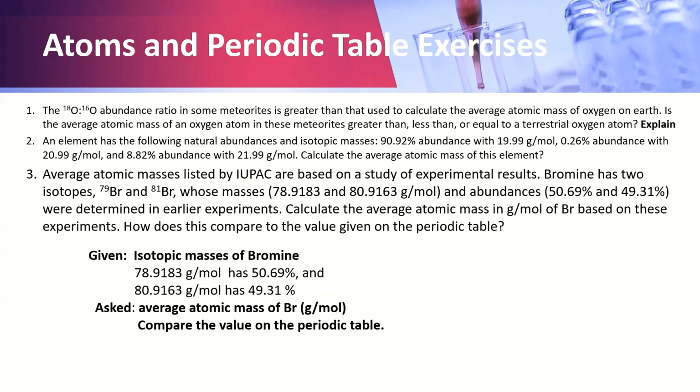Calculate the average atomic mass in grams per mole of bromine based on these experiments. How does this compare to the value given on the periodic table?